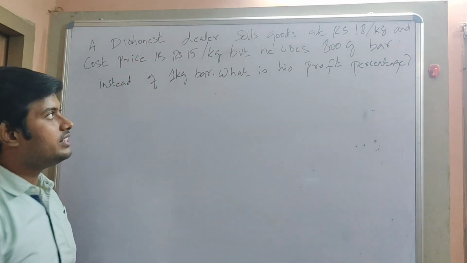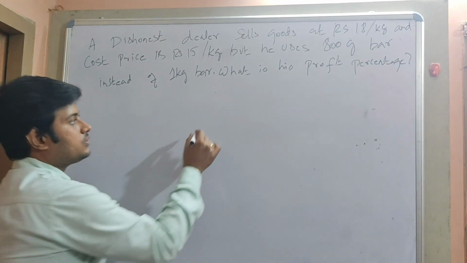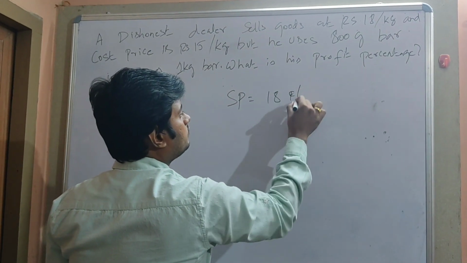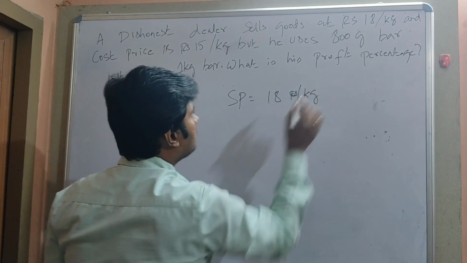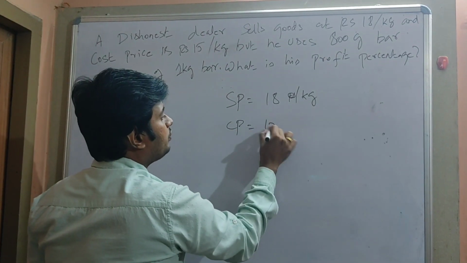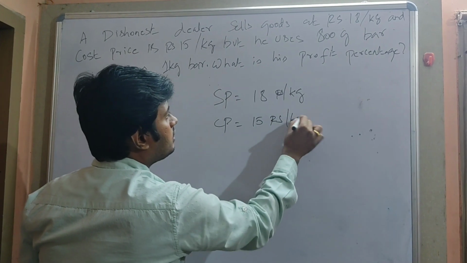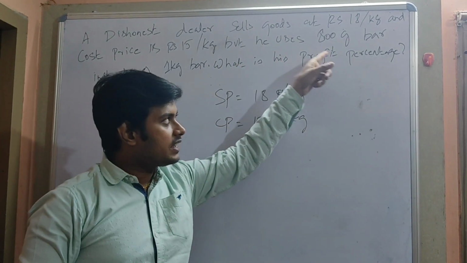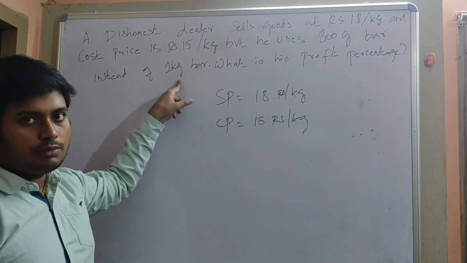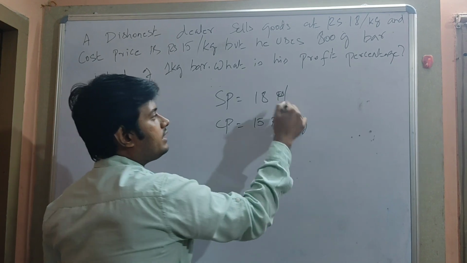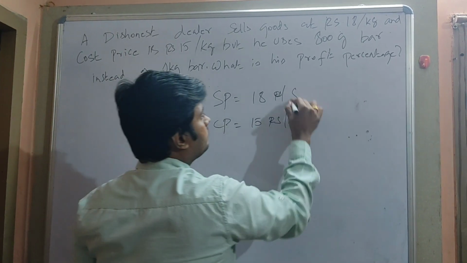So the dishonest dealer sells goods at rupees 18 per kg. So SP is nothing but 18 rupees per kg. And the cost price is 15 rupees per kg. CP is given as 15 rupees per kg. But he uses false weight. He sells 800 grams instead of 1 kg bar. So he sells 800 grams for rupees 18.